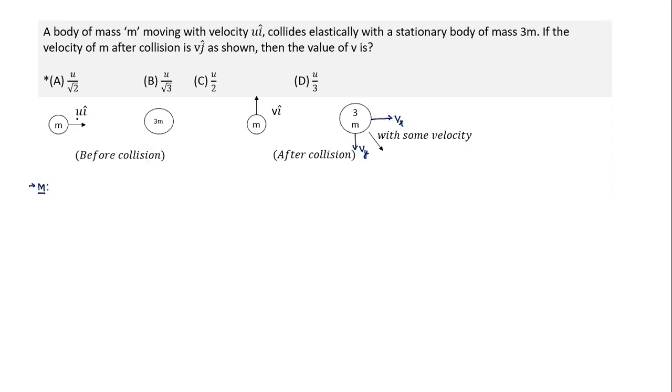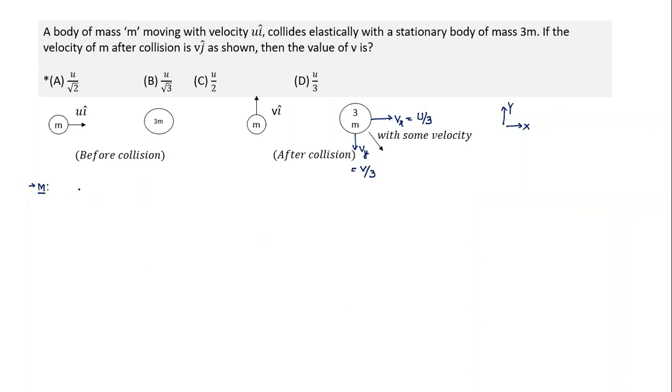From conservation of momentum, we can easily find that mu has to be equal to 3m into Vx, or Vx will be equal to u by 3. And here, initially, the momentum in the y direction, taking the normal xy convention, was 0. So these two also have to have equal and opposite momentum. So this is mv, and the mass is 3m, so this has to be equal to v by 3. This is an elastic collision. What we need to find is the value of v.